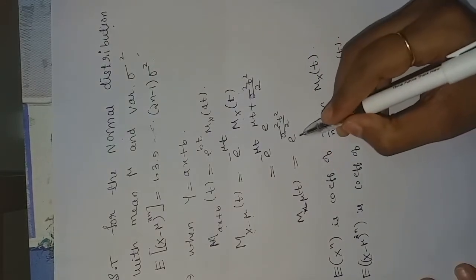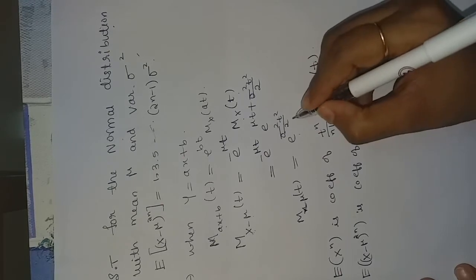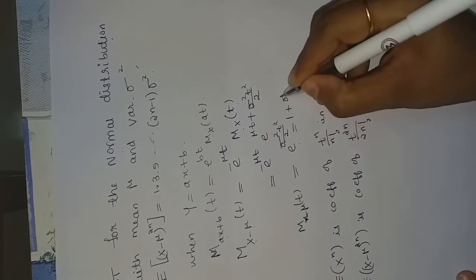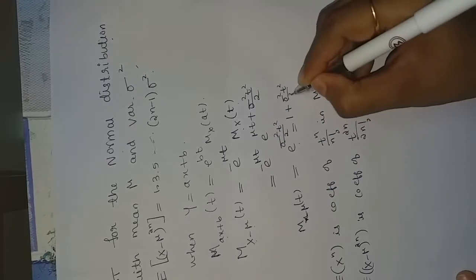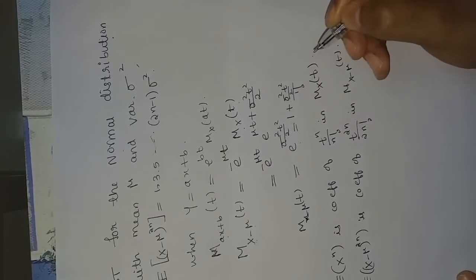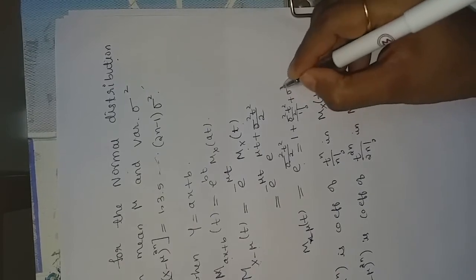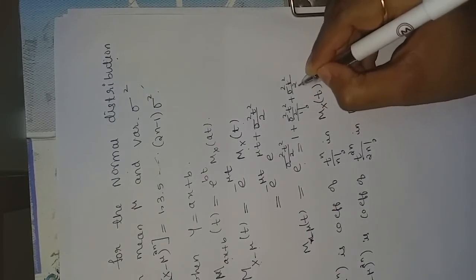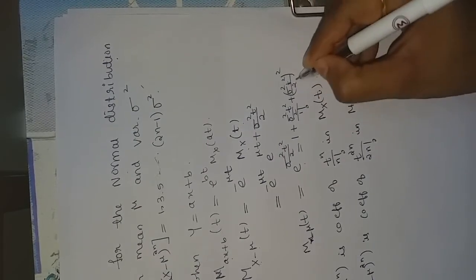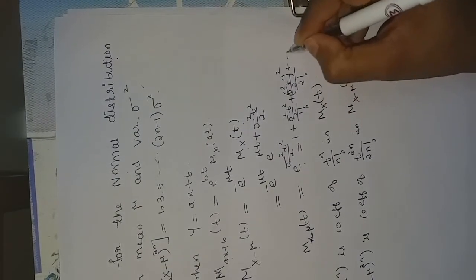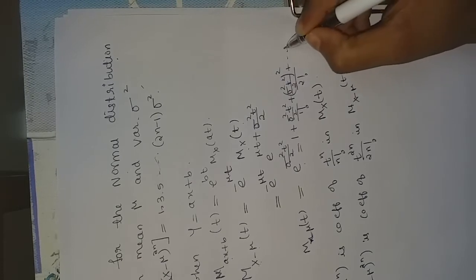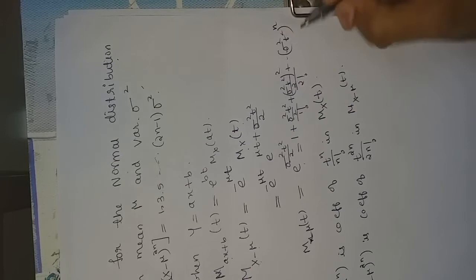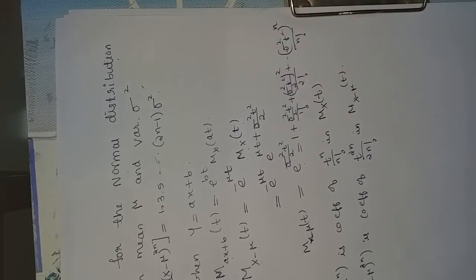If you expand e power sigma square t square by 2, we get 1 plus sigma square t square by 2 upon 1 factorial plus sigma square t square by 2 whole square upon 2 factorial, and so on, up to sigma square t square by 2 whole to the power of n upon n factorial.